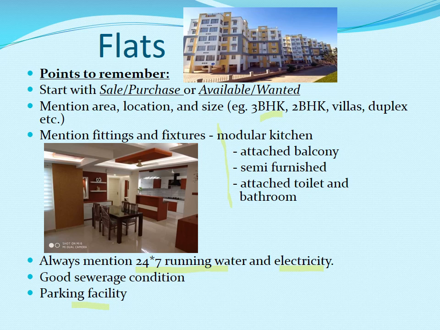They also have some simple furniture available for you. Cabinets are there. Fixtures like electricity, fans or lights are there. So these are called semi-furnished. Next, the thing that we can include is attached toilet, bathroom. So these are the fittings and fixtures.